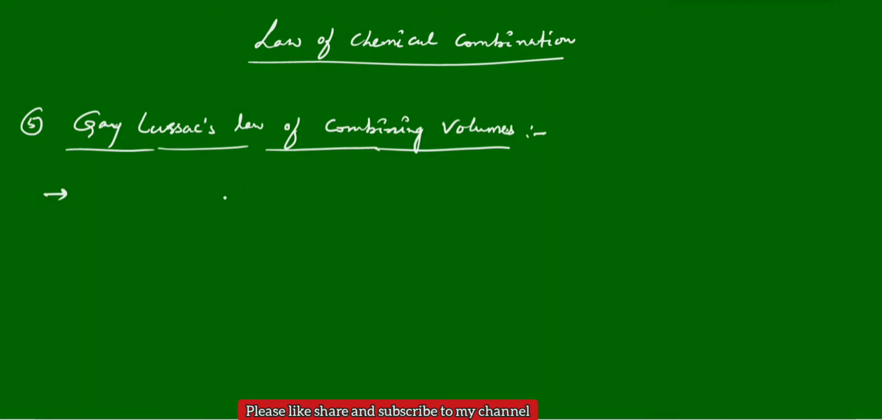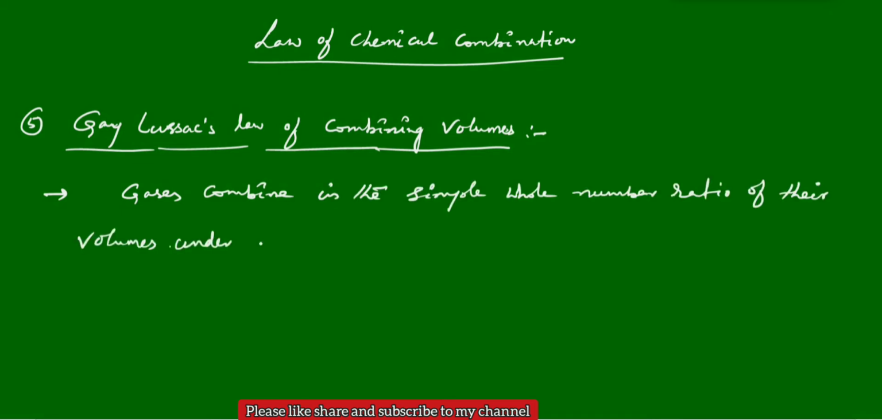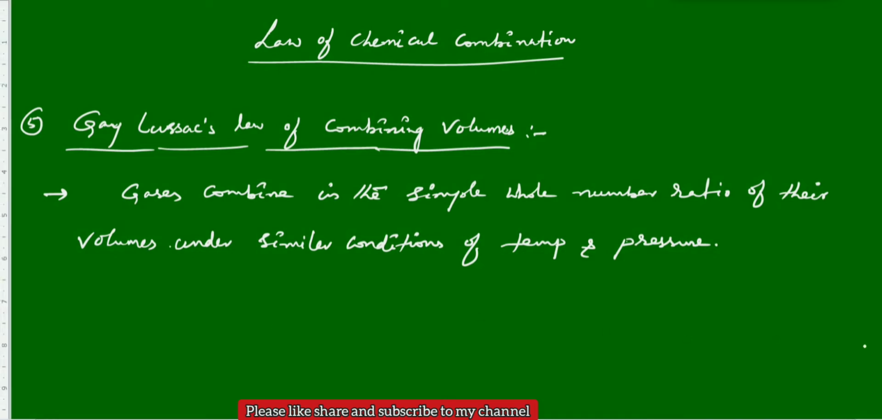When gases combine, generally gases as reactants, when they combine, they will form the products, but they will combine in their simple whole number ratio. That is the Gay-Lussac law. So always gases combine in the simple whole number ratio of their volume, under similar conditions of temperature and pressure. Gases combine in the simple whole number ratio of their volumes under similar conditions of temperature and pressure.